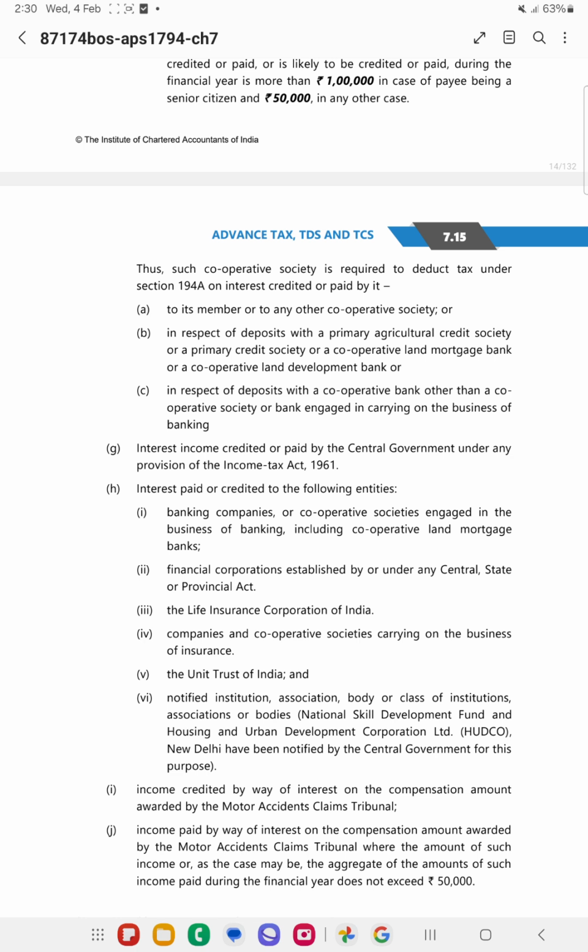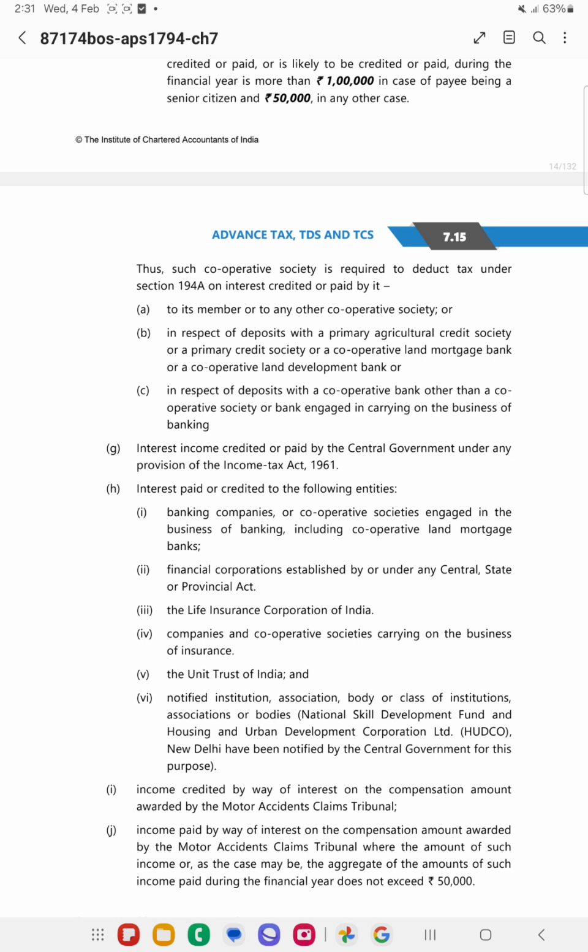However, there are also certain exemptions in respect of the following entities. For example, if interest is paid by a banking company to any banking companies, then in such cases it is exempt. Then if a banking company is crediting any interest in respect of LICs, then in such cases this TDS provision under 194A is not applicable.